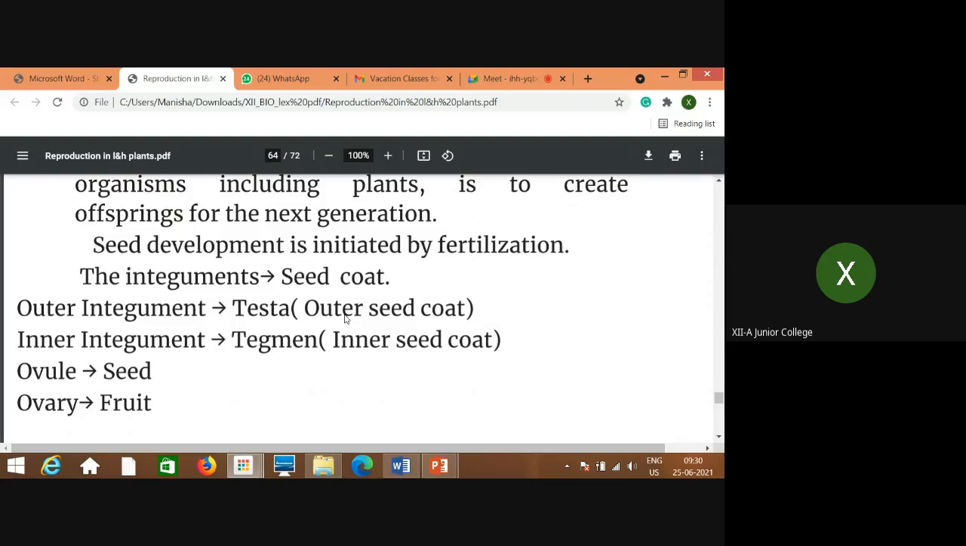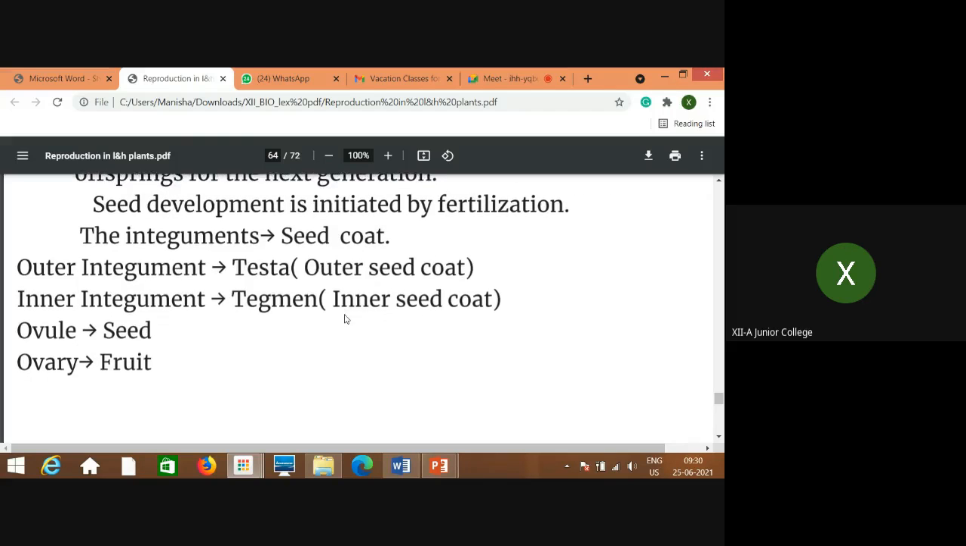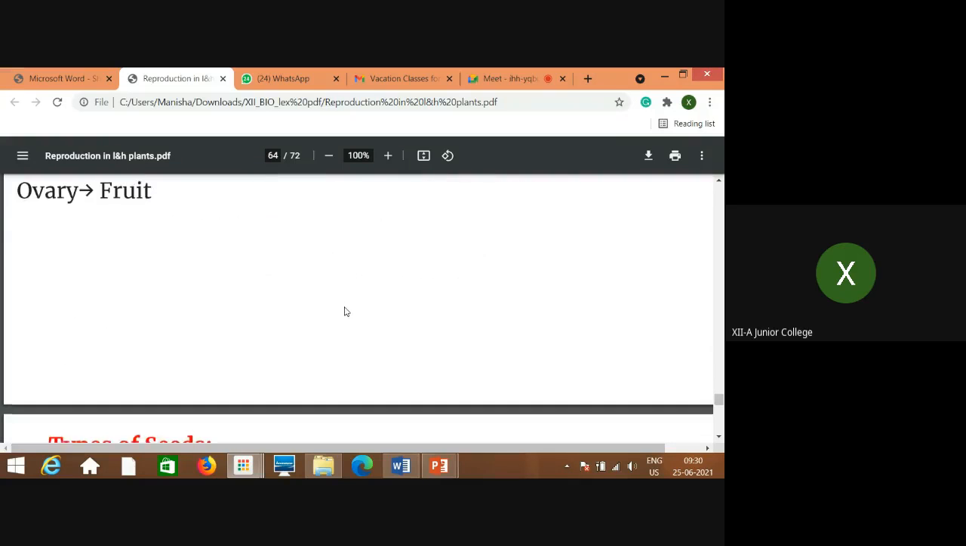The outer integument is called testa and the inner integument is called tegmen. That means outer and inner seed coats are formed. And the ovule converts into seed, and the outer and inner integuments into seed coat, right? Outer and inner seed coat.